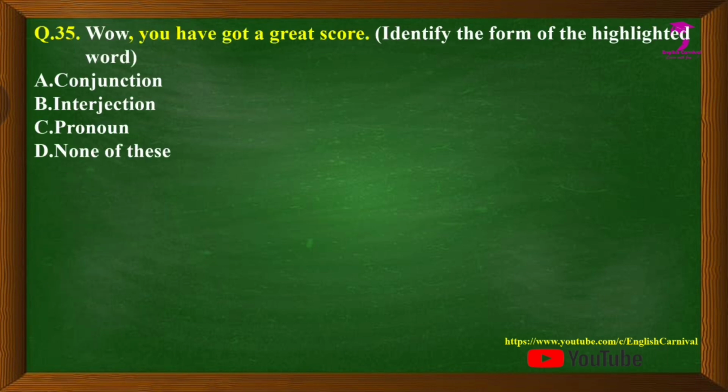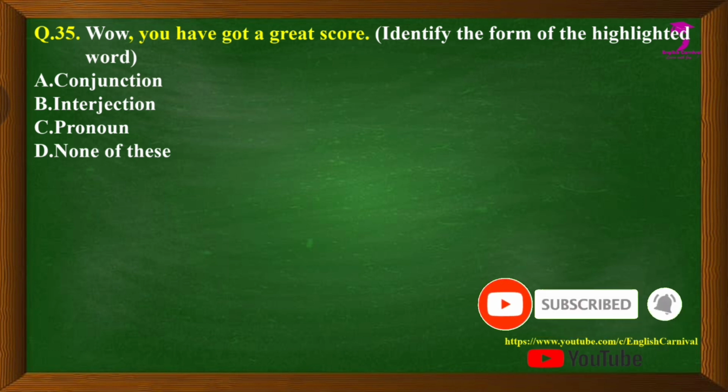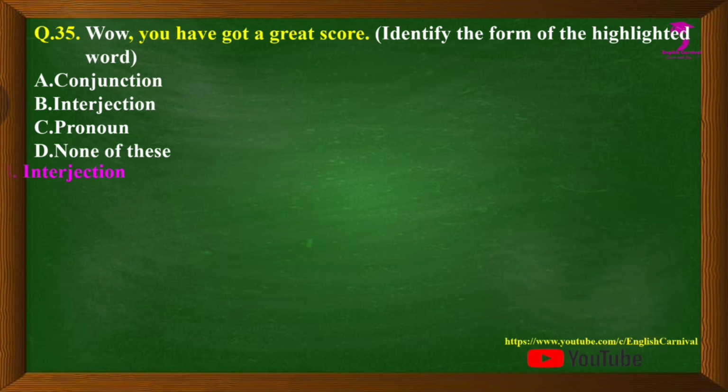Question number 35, we have: Wow, you have got a great score. Identify the form of the highlighted word. Options are A, conjunction, B, interjection, C, pronoun, and D, none of these. The correct answer of this question is B, and that is interjection.